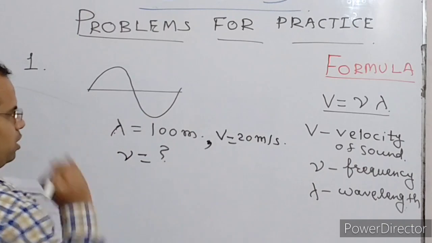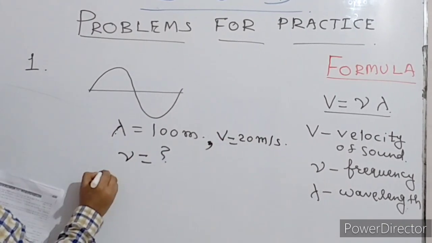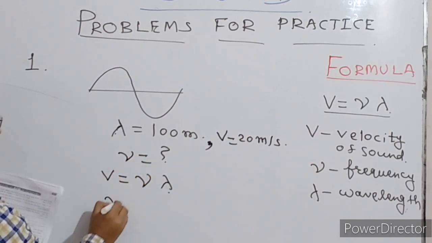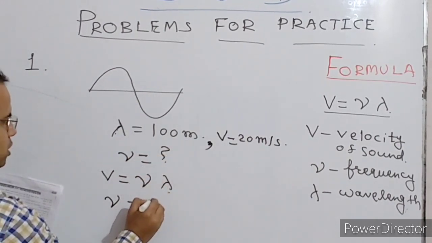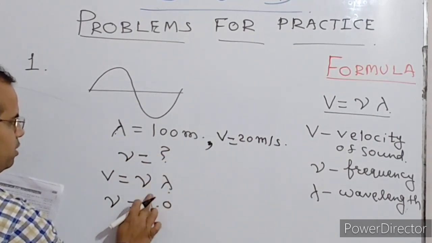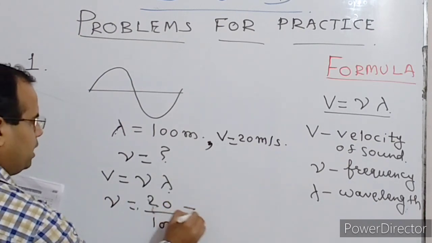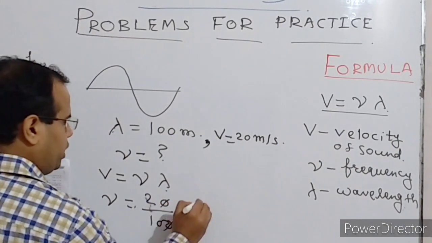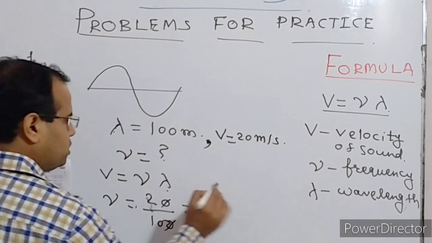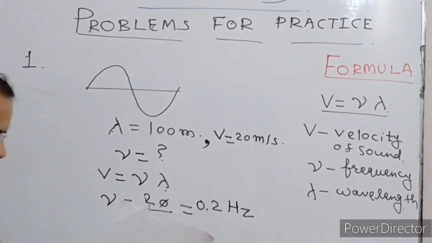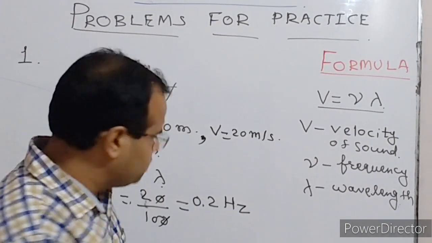Very simply, v is equal to nu lambda, and nu is to be found. Velocity is 20 divided by 100. That will give you 0.2, and frequency's unit is hertz, so the answer will come in hertz.